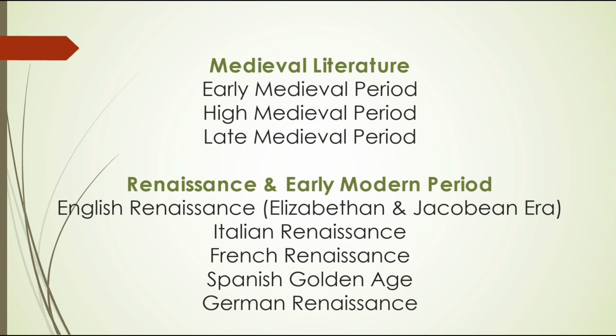Next, we have the Renaissance and the early modern period. That's the English Renaissance of the Elizabethan and Jacobean era. But what do we mean by Renaissance? Renaissance means rebirth, a revival of interest in classical Greek and Roman art, science, and literature, which was from the 14th to the early 17th century, into the early modern period. It began in Italy and spread through Europe, influencing all areas of life: science, art, politics, and especially literature.